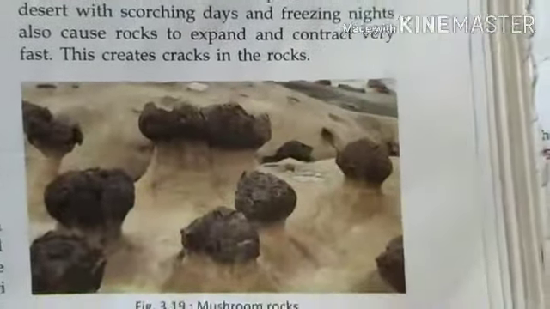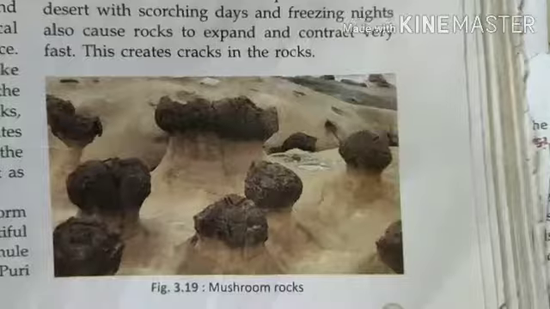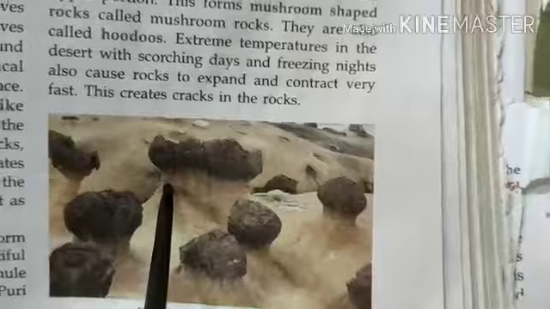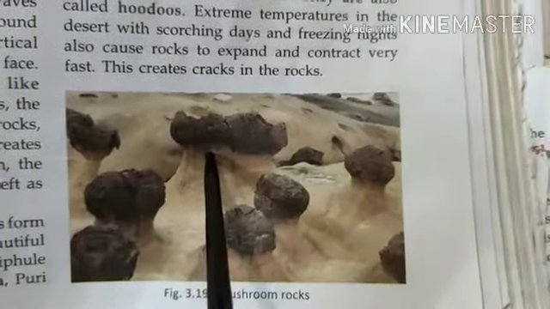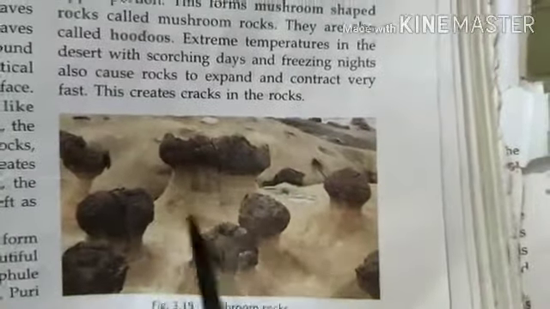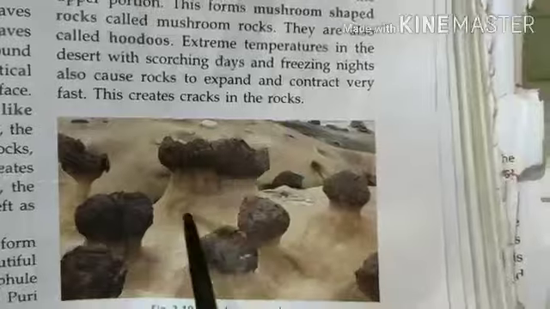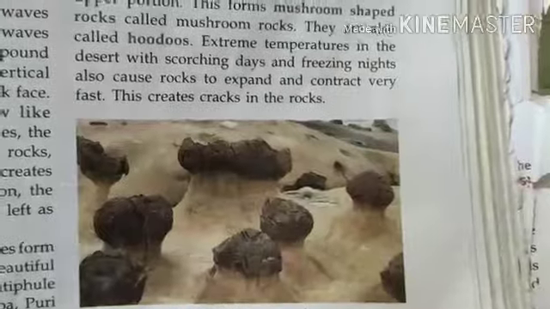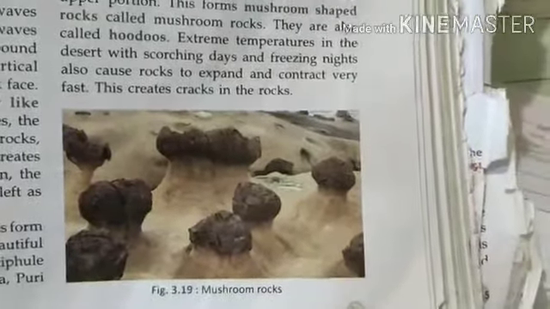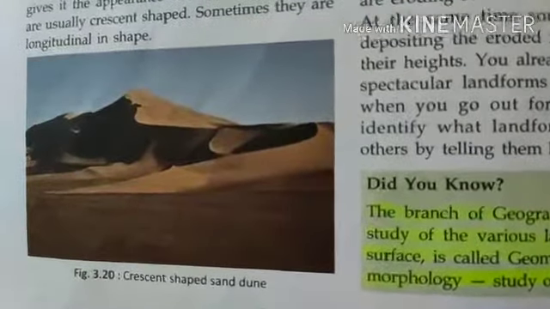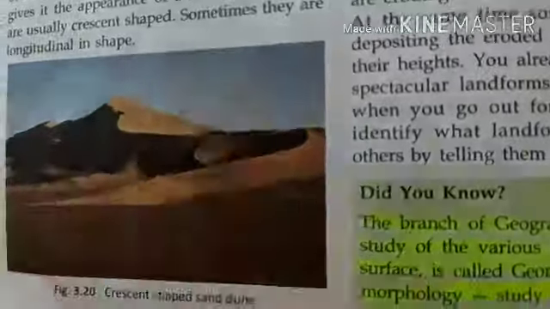And now the work of wind. The wind works basically in the desert area. Look, the desert area is full of sandy wind. Then what happened? The sand-filled winds attack this rock surface and scrape away the inside of the rock surface, and this kind of structure is created, that is called mushroom rocks. Last one, sand dunes are created with the work of sand.